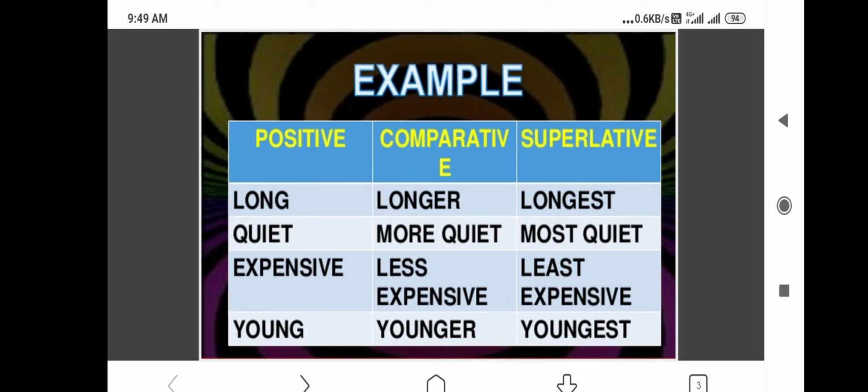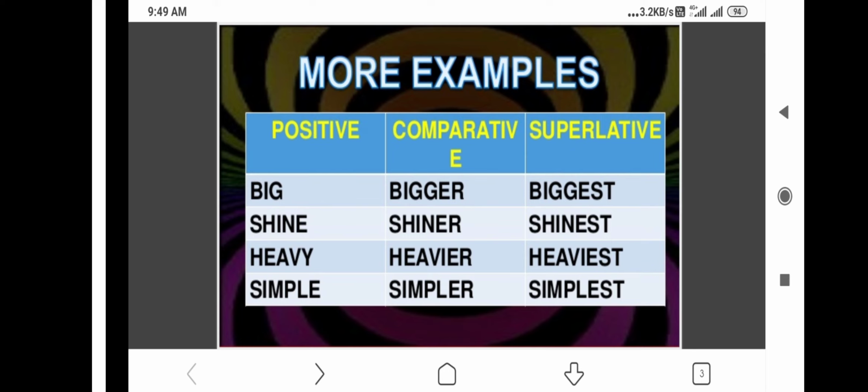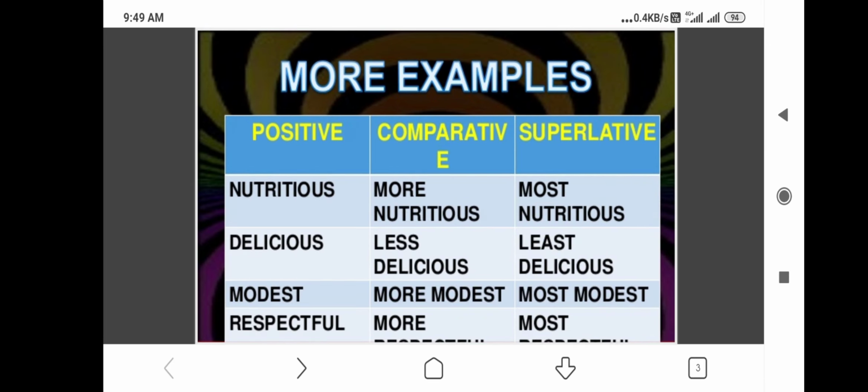Quiet, we use more quiet and most quiet. Expensive has three syllables, less expensive or least expensive. More expensive, most expensive also you can use. Young has one syllable, so young, younger and youngest. More examples of this are big, bigger, biggest, shiny, shinier, shiniest, heavy, heavier, heaviest, simple, simpler and simplest. Nutritious has four syllables: nu, tri, sh, ous.